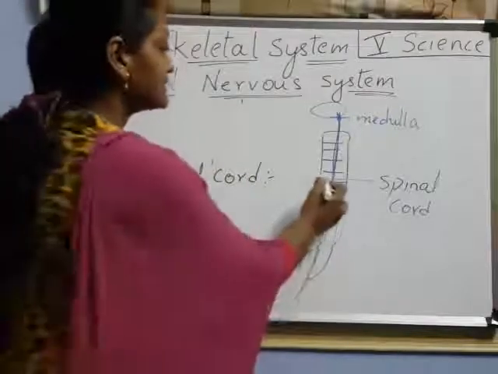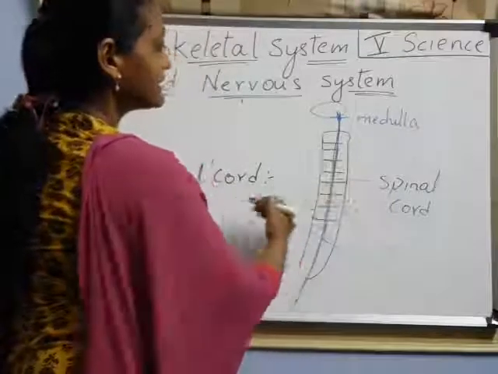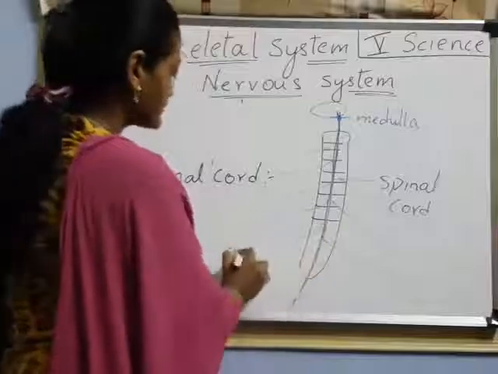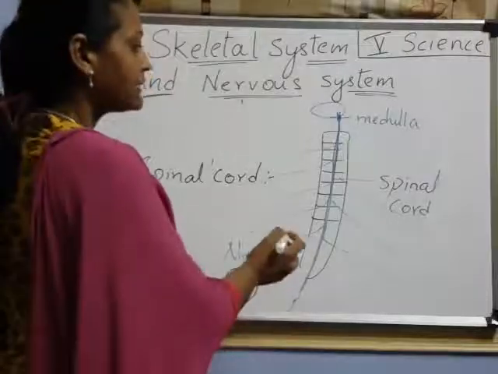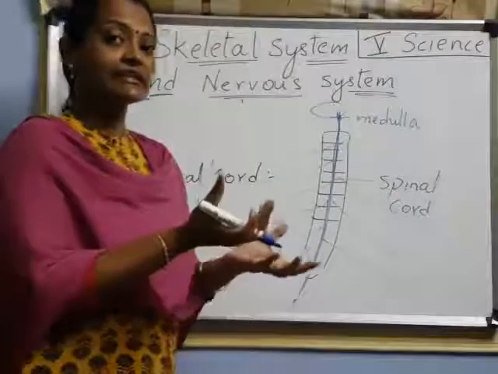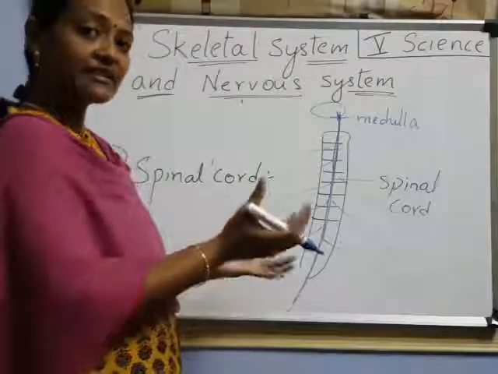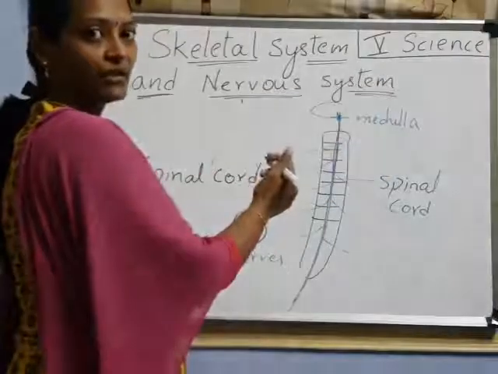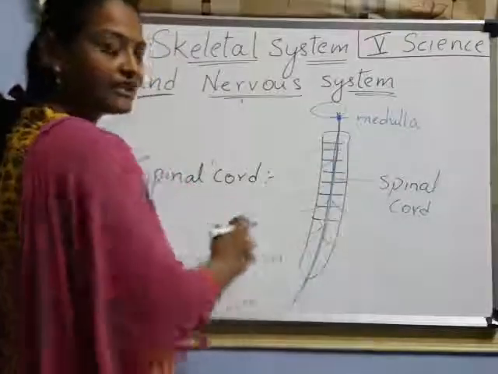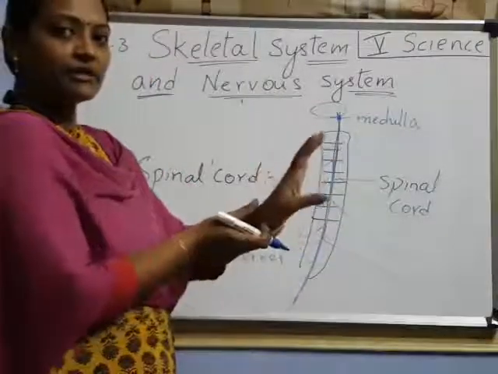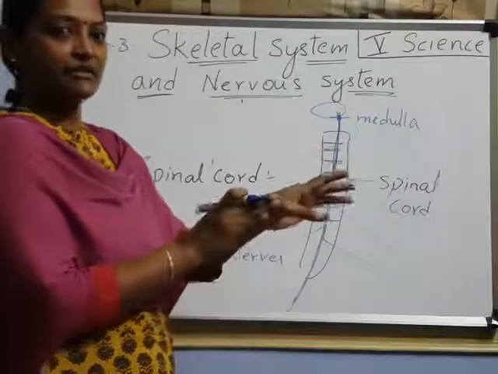It has so many connections, nerve connections. All the nerves are connected to the spinal cord, and the main function of the spinal cord is that it collects information. The nerves' function is also to collect information and pass it to the brain. And the spinal cord is connected to the nerves. All the nerves are connected to our skin. Here the nerves are there, understood, and the tips at the skin, the edges, right?